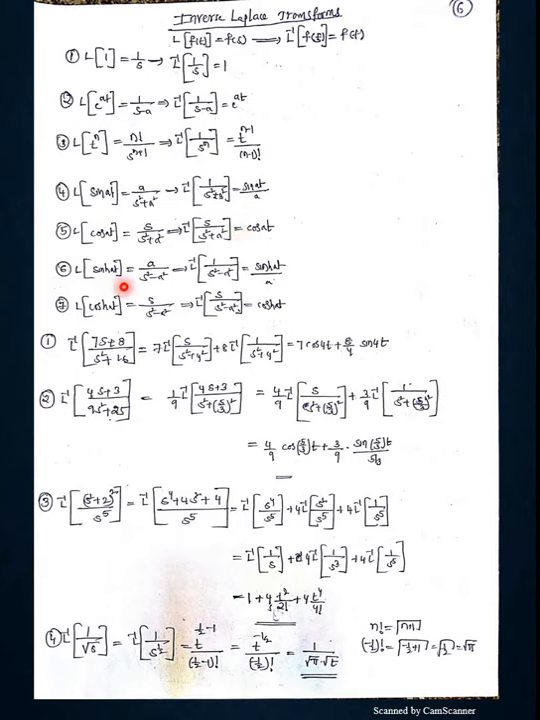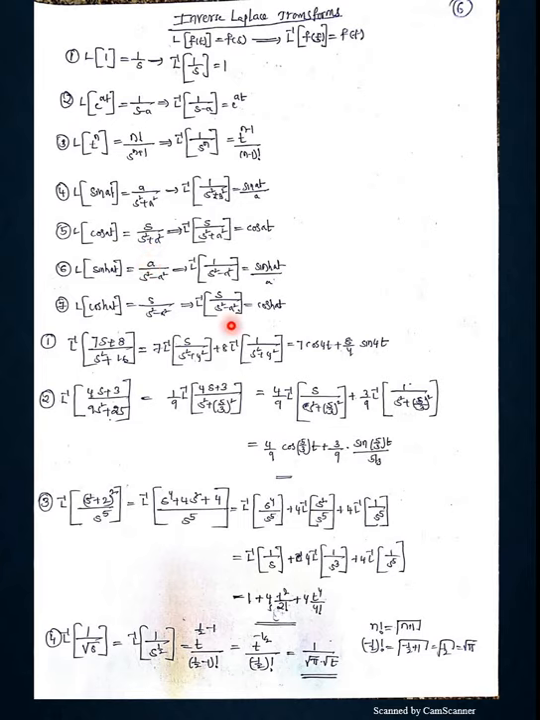L of sinh a t is a by s square minus a square. Then L inverse of 1 by s square minus a square is sinh a t by a. L of cosh a t is s by s square minus a square. Then L inverse of s by s square minus a square is cosh a t. So again, these 7 formulas are the inverse Laplace transforms.